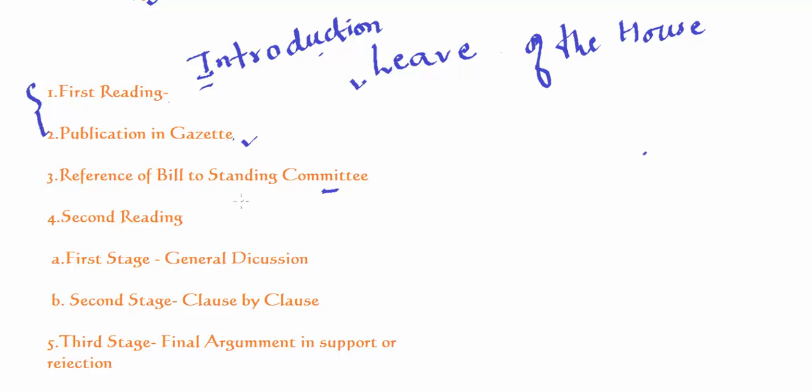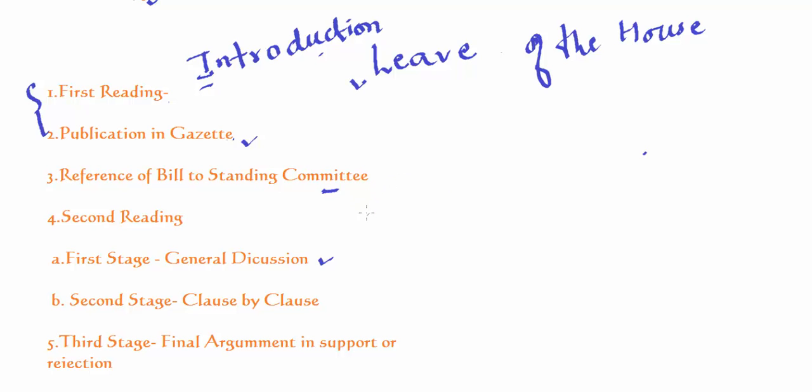Then the stage comes for the second reading. In the second reading, there are two stages. In the first stage, general discussion happens. In this general discussion, the bill is taken into consideration, and the general principles of the bill and provisions are discussed. Then in the second stage, clause by clause discussion is held. In these two stages, any proposed amendment can be taken up and the bill takes its final shape.